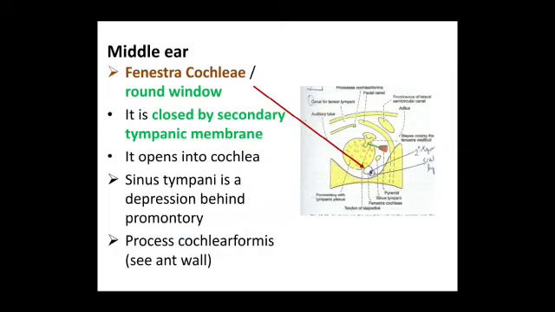This is closed by the secondary tympanic membrane. It opens into the cochlea. Sinus tympani is a depression behind the promontory, and processus cochleariformis is also seen in the medial wall, which has already been dealt with in the previous slides.